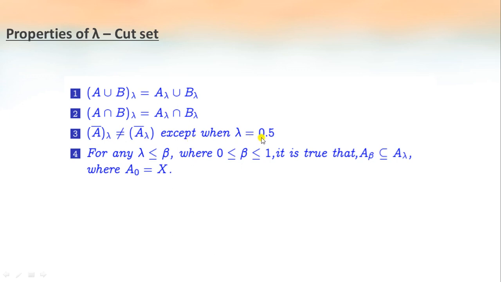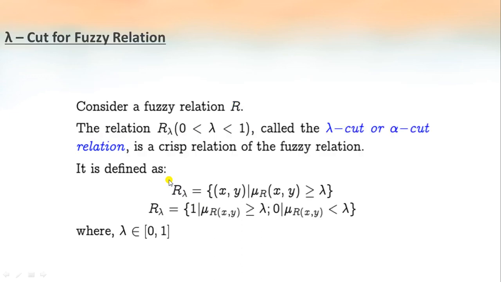When the value of lambda is equal to 0.5, this condition will hold, otherwise it is not equal. Then for any lambda less than or equal to beta, where beta is a value between 0 and 1 including 0 and 1, it is true that A beta is a subset of A lambda, where A0 equals X, that is the universe of discourse.